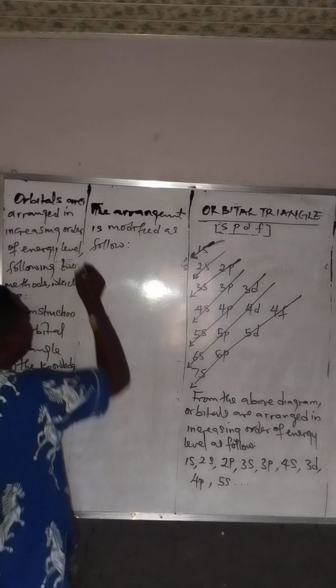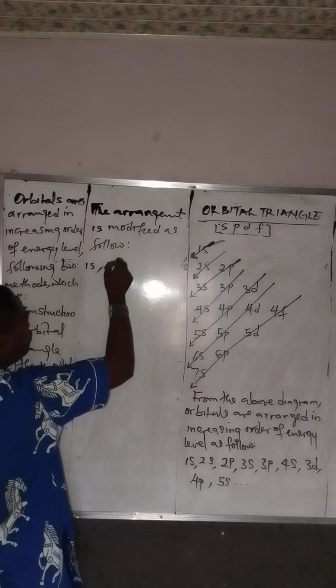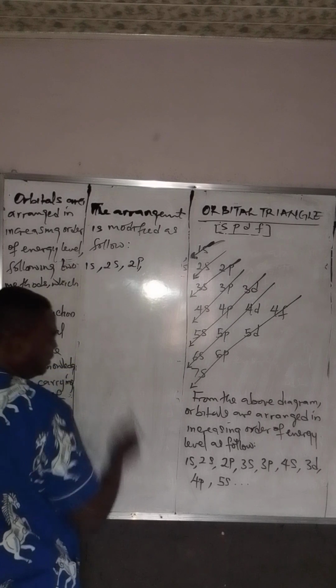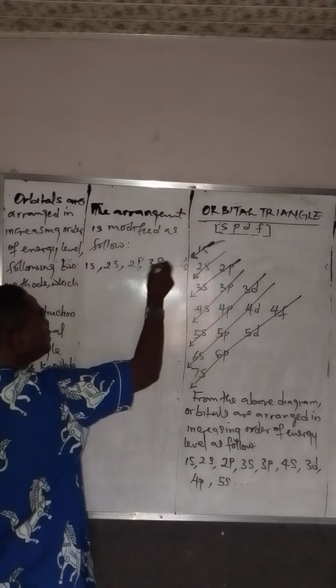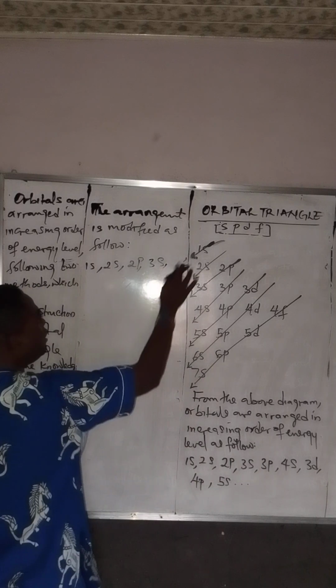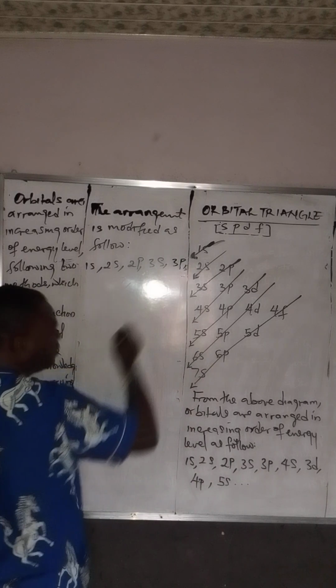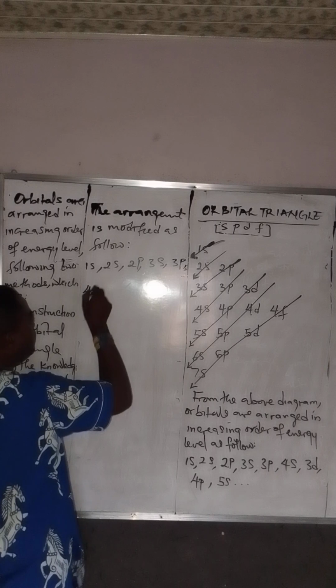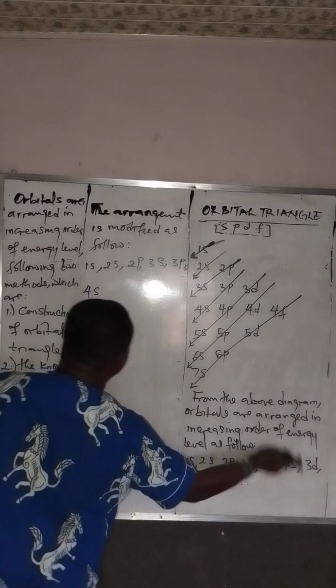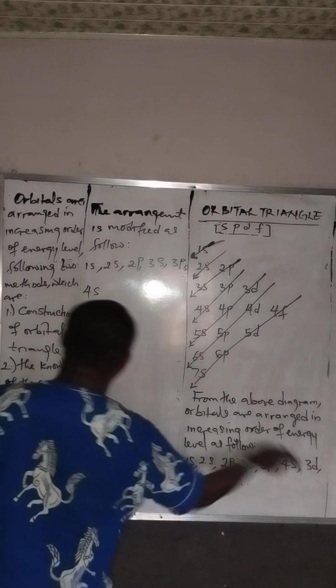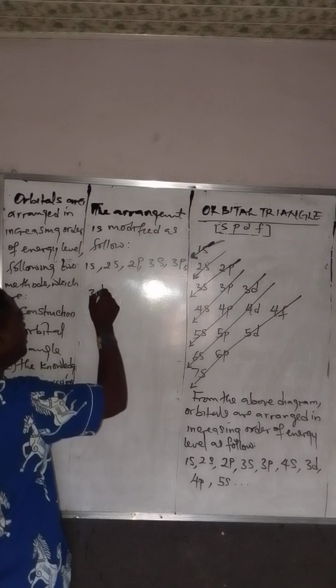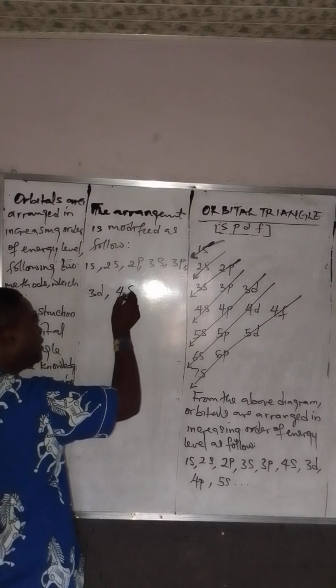We see 1s, 2s, 2p, 3s, 3p, then we have 4s. Instead of 4s, 3d, we write 3d first. That's the arrangement. 3d before 4s. Why? I will explain.